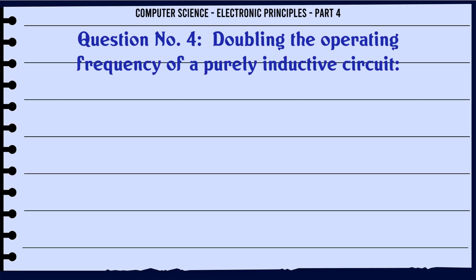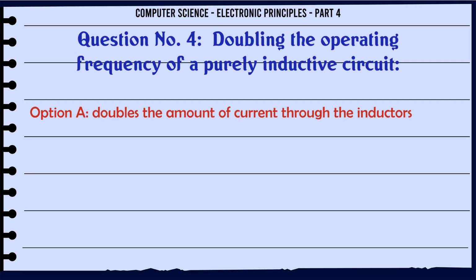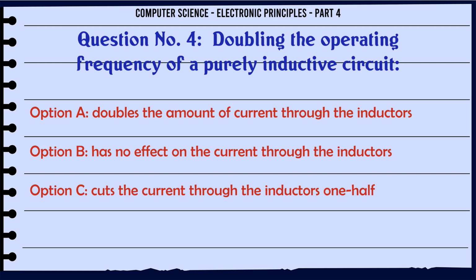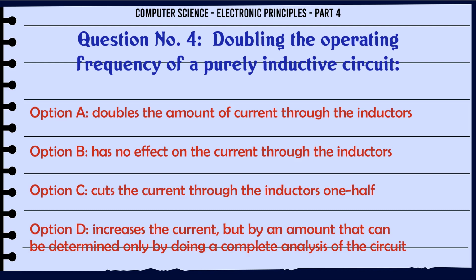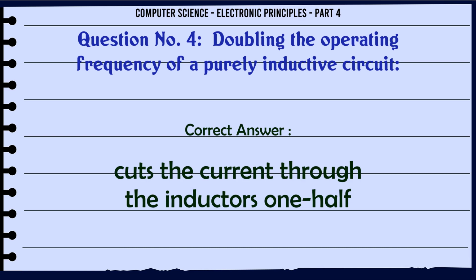Doubling the operating frequency of a purely inductive circuit. A. Doubles the amount of current through the inductors. B. Has no effect on the current through the inductors. C. Cuts the current through the inductors 1/2. D. Increases the current but by an amount that can be determined only by doing a complete analysis of the circuit. The correct answer is cuts the current through the inductors 1/2.